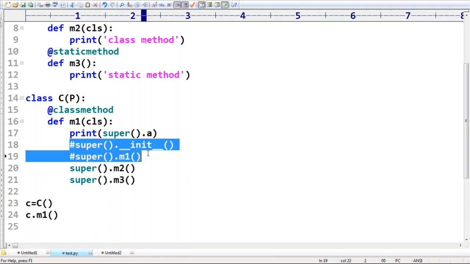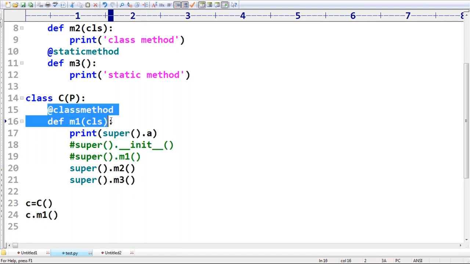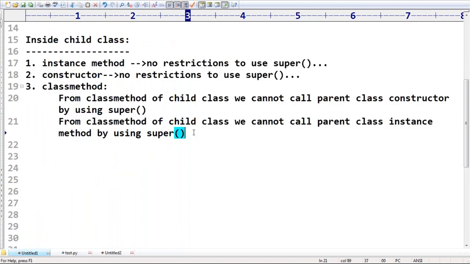Are all the people feeling comfortable? Last time I remember someone asked, sir, can you please repeat so that we will get some clarity? Now you are getting the clarity, right? From the class method, we can use super, no problem, but we should not access the parent class constructor or the parent class instance method, because constructor and instance method always talk about the instance, but the class method never talks about the object. Okay, class method completed.